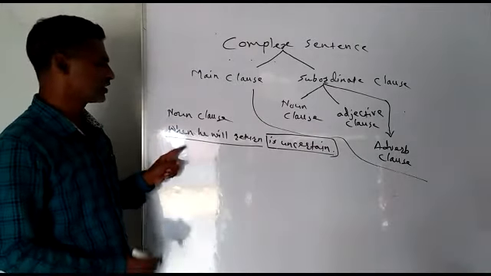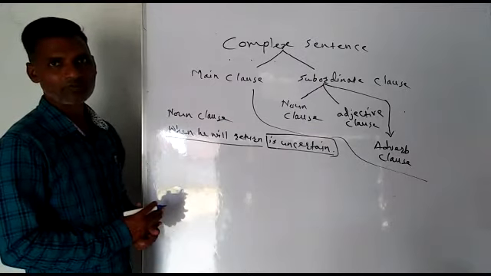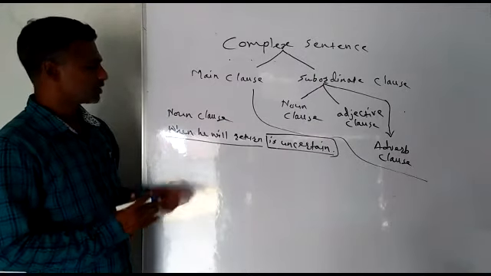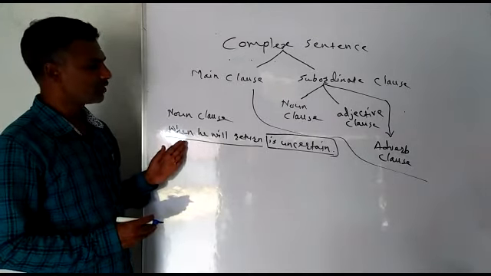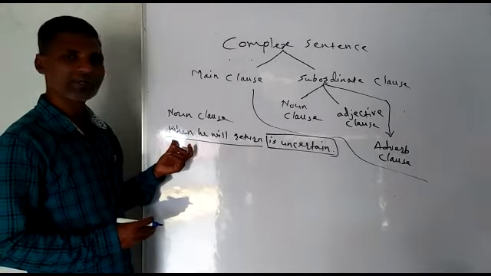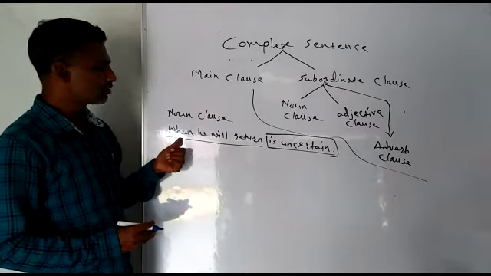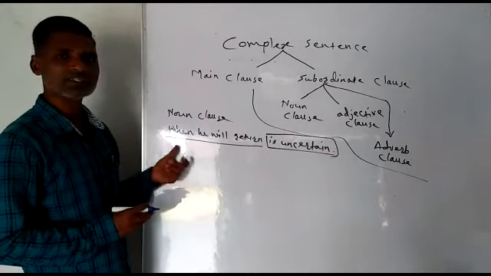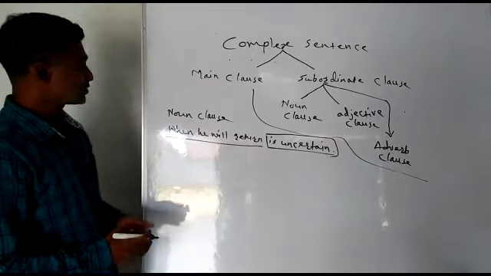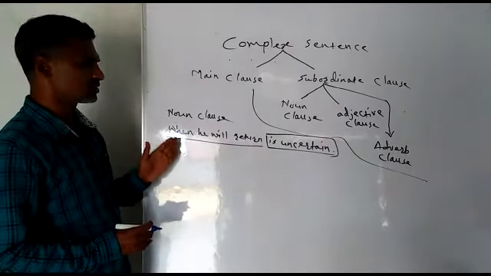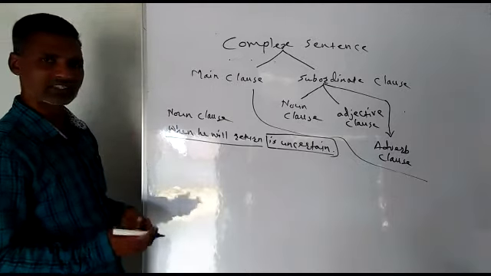This is a subordinate clause and it works as a noun, because when it works as a noun, we can put a noun phrase in this place and make the sentence. Here the noun clause has come in the place of subject. So students, this is the example, or let us take another example.